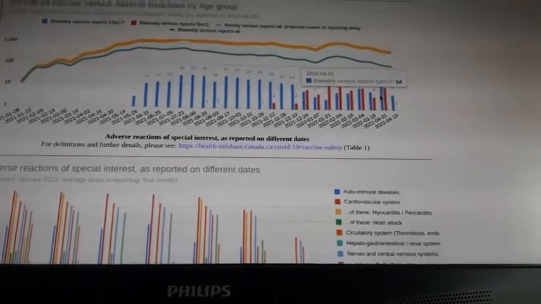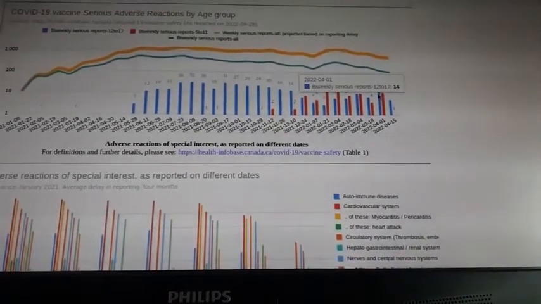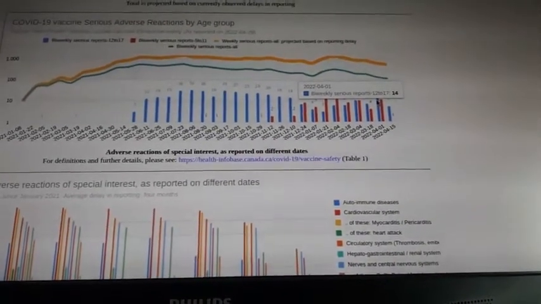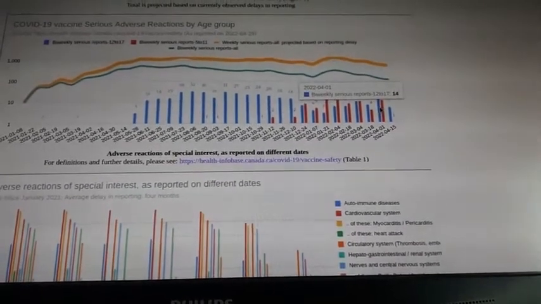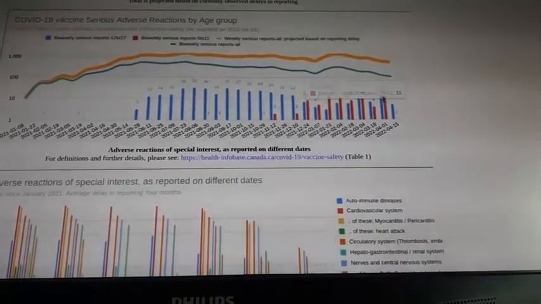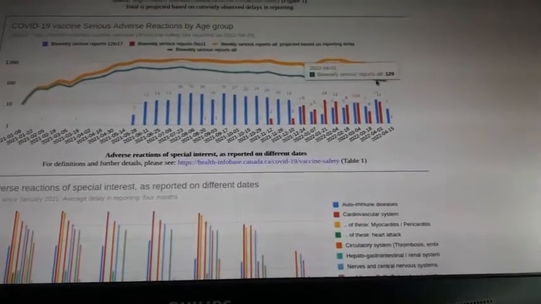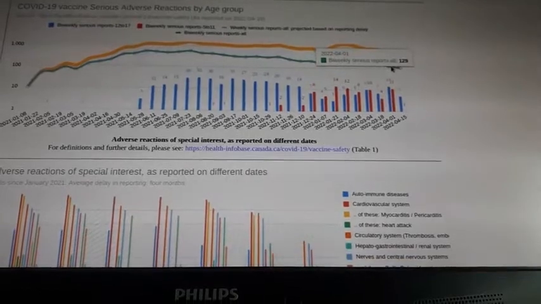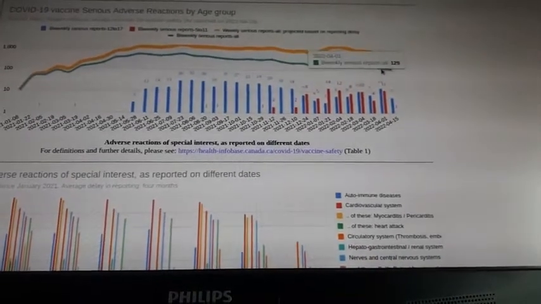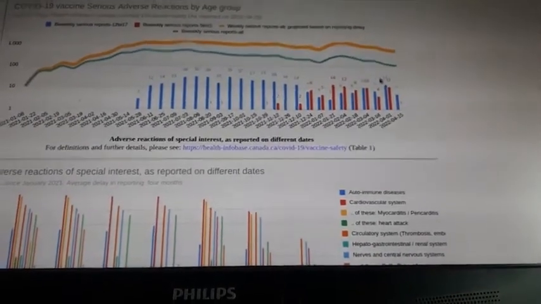Now 14 children from 12 to 17 stopped having a happy life. It's only 1 week. And again we say it will be probably twice as much based on the prediction that it takes 3-4 months to report in many cases these side effects.